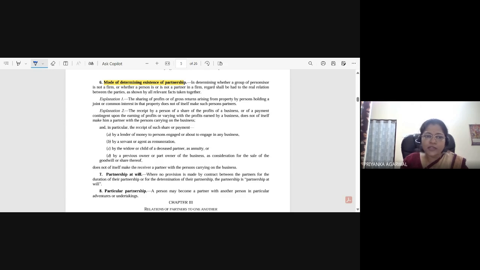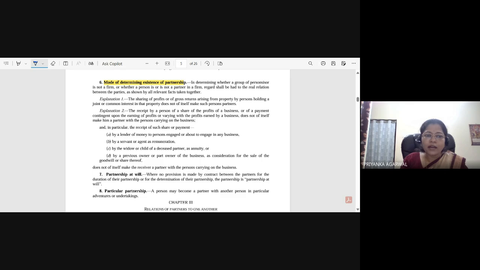Explanation 1: the sharing of profits or of gross return arising from property by persons holding a joint or common interest in that property does not itself make such persons partners. This is about co-ownership, which I have given you an example. So if the person is just having a common interest in that property and from that he's receiving any kind of profit or gross return, that does not make them partners. However, if they are conducting themselves in such a manner that they are carrying on business, then it is a partnership.